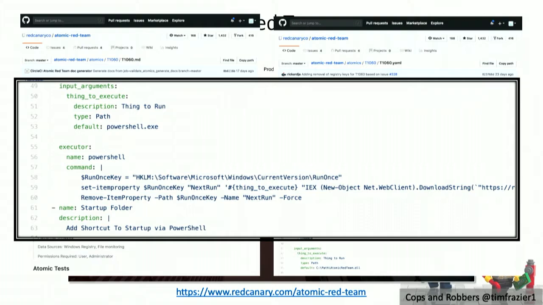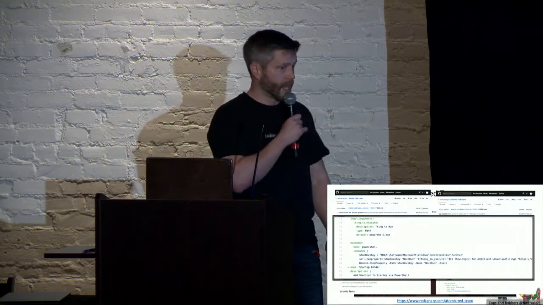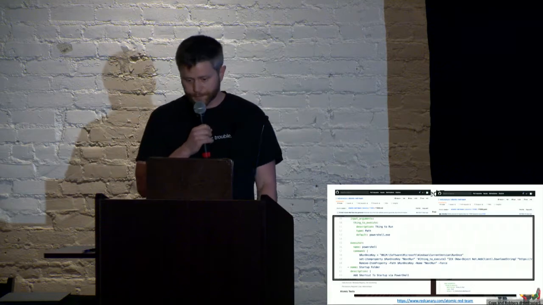The fact that they've tabulated all this, compiled it, and put it into YAML format so that you can automate it makes projects like what I'm demonstrating today possible, right? So huge thanks to Red Canary and all the community members who have contributed to that.